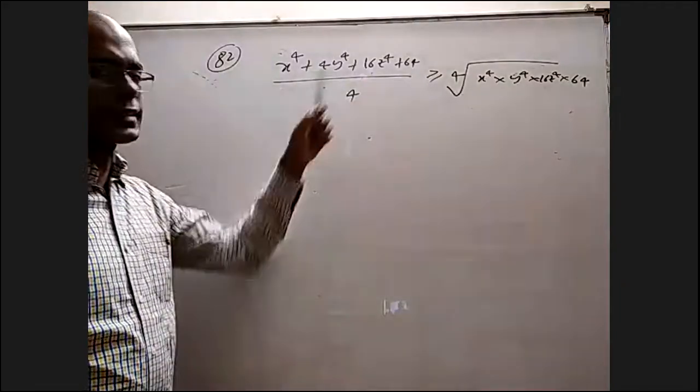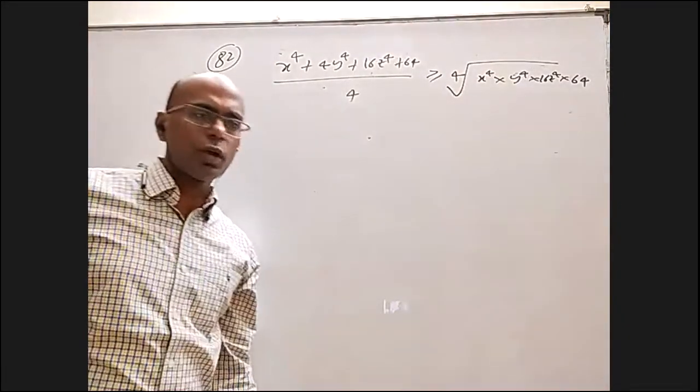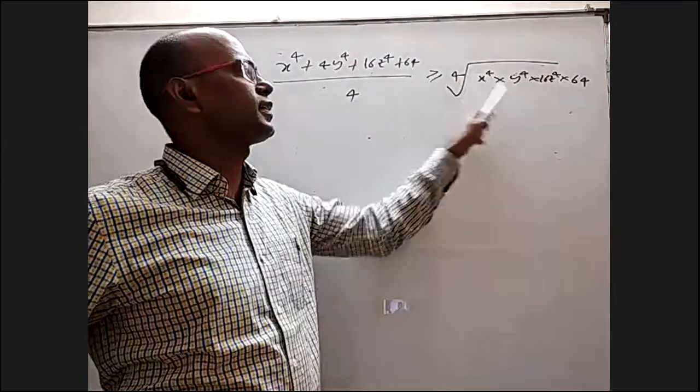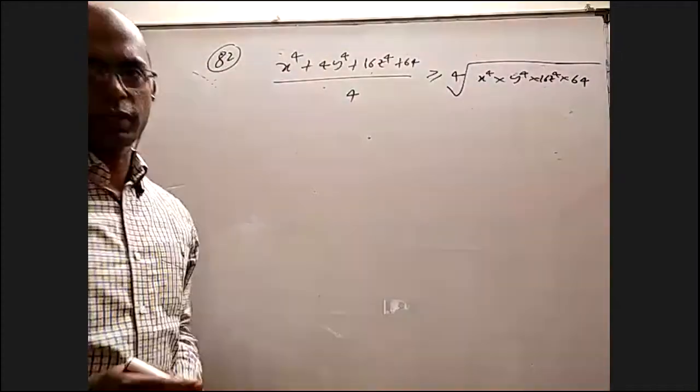For four things, the arithmetic mean is a plus b plus c plus d by 4. The geometric mean is the fourth root of a into b into c into d. And arithmetic mean is greater than or equal to geometric mean.